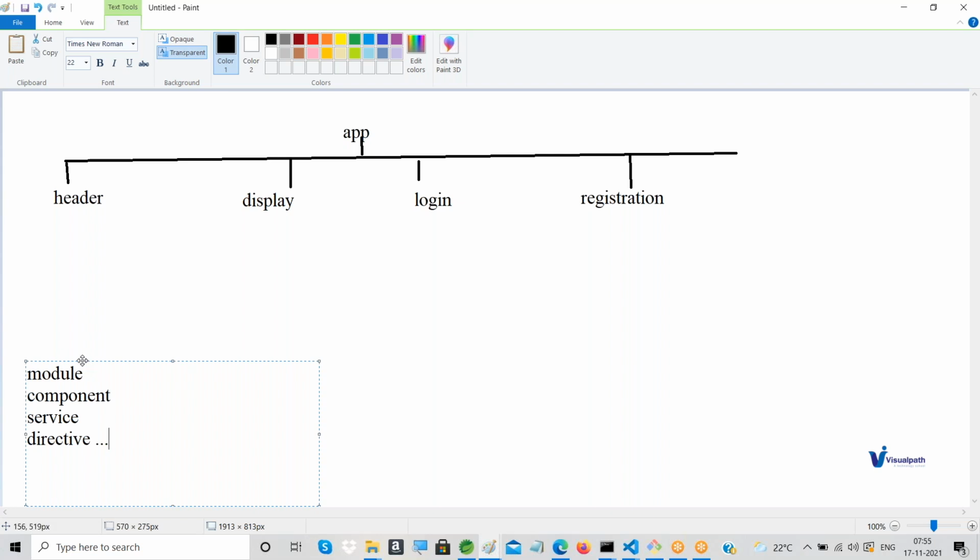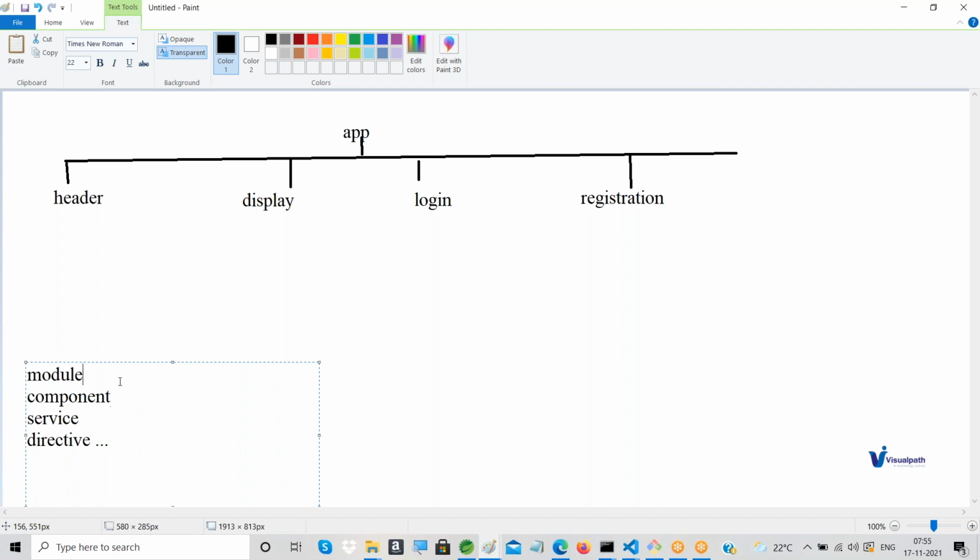Okay, don't worry. Component we already discussed. It's a very basic building block of your Angular application, a reusable structure. Whatever we write there will be persistent and available, and you can use it any number of times you want. How to use it and all of that is a different story.